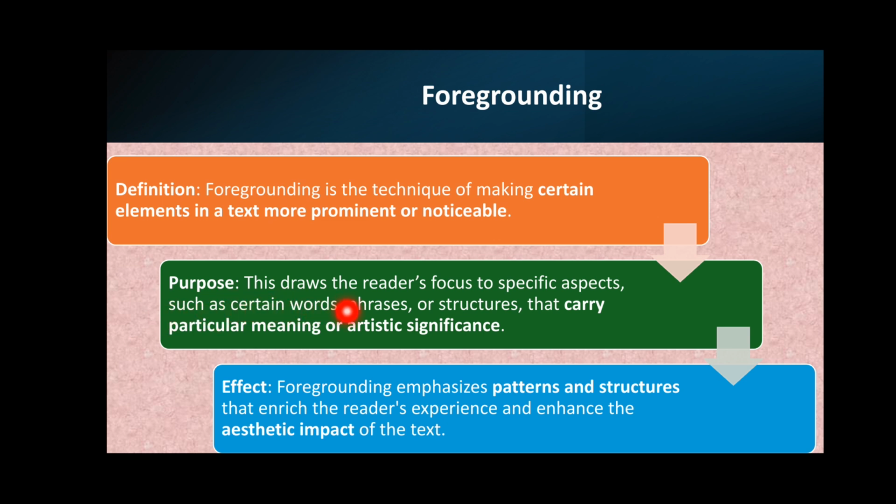This draws the reader's focus on specific aspects such as certain words, phrases, structures that carry particular meaning or artistic significance. So some ideas are more important, right? Or the writer wants you to focus on them deeply. That's why certain ideas are foregrounded. How do they foreground? Through deviation, or through parallelism. What will be the effect? The effect will be that foregrounding